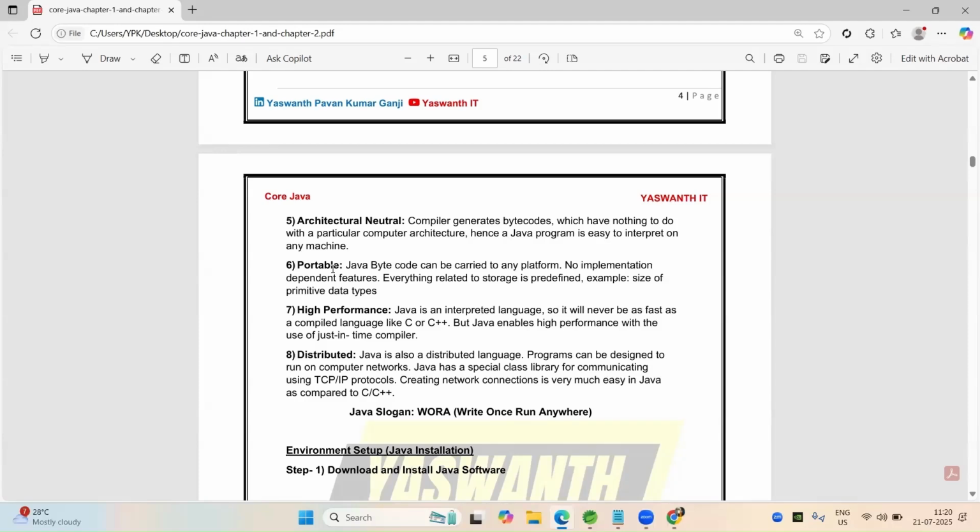So our bytecode will execute automatically. Whenever we execute our bytecode in any operating system, we can easily execute it, without adding any implementation or dependent features.